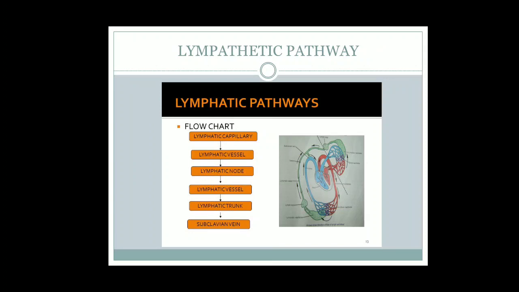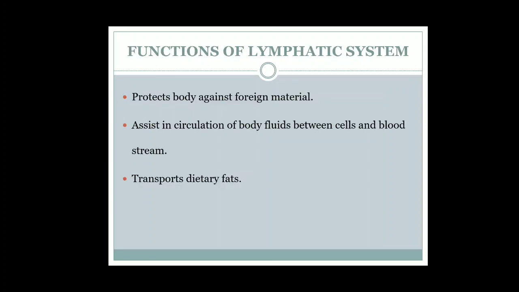So this is the lymphatic pathway: lymphatic capillary, lymphatic vessel, lymphatic node, lymphatic vessel, and lymphatic trunk, main lymphatic vessel, and then the subclavian vein, or it will enter the vein portion. Now what is the function of lymphatic system? Protects body against foreign material. It also helps in circulation of body fluids between cells and bloodstream. So it acts as a middleman which helps in exchange of nutrients and gases between the blood and the cells.